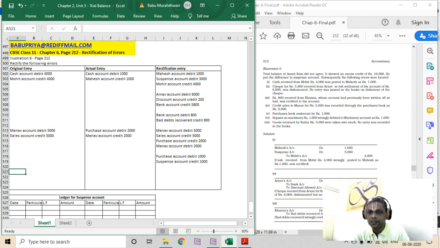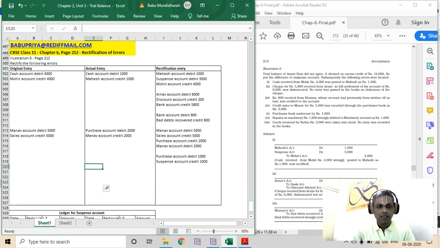Repairs on machinery, rupees 1,600, wrongly debited to machinery account as rupees 1,000. What is the entry that got processed here? It has been debited to machinery account, debit 1,000. Bank account, assume it is paid through bank, bank account credit 1,000. Whereas what should be the actual entry?